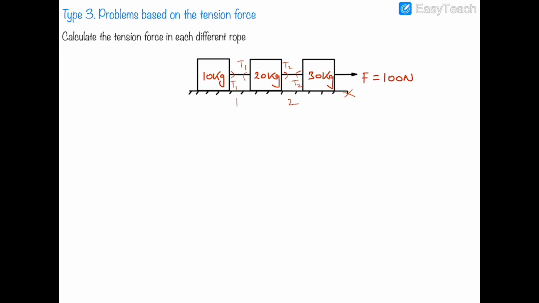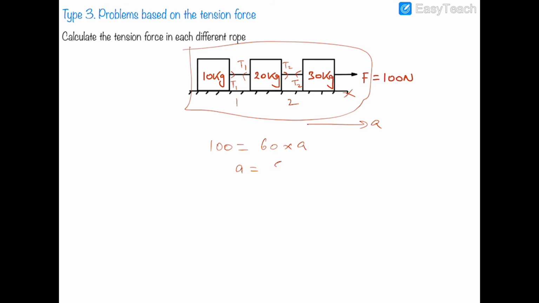Now we also know that if all the components of a system are moving together, then we can assume all those components combined as a system. So we are assuming these as a system and they are moving together with the acceleration a, and the net force 100 will be equal to ma, and m here is 60 and a is a. So a will be equal to 5/3 meters per second square. This is the acceleration of the system. The mass of this system is 60 kg and the force with which it is being pulled is 100 Newton.